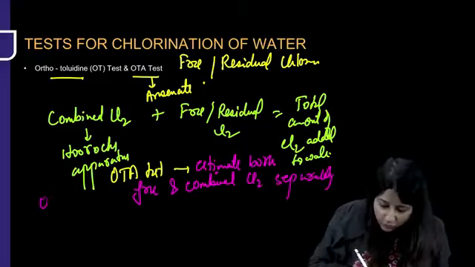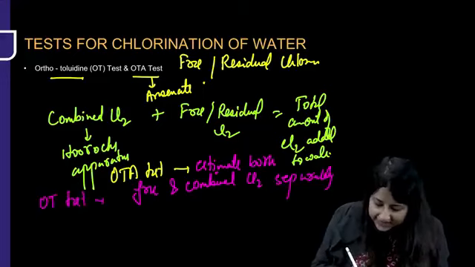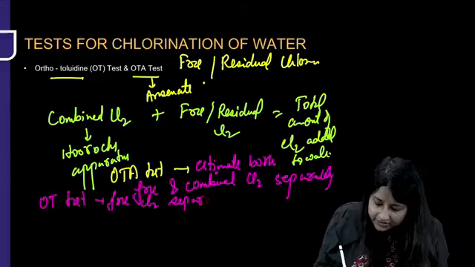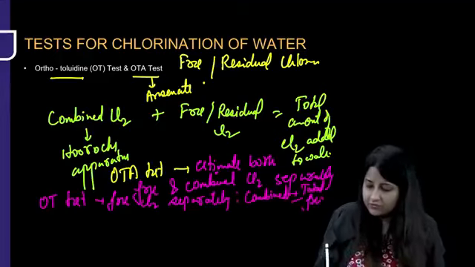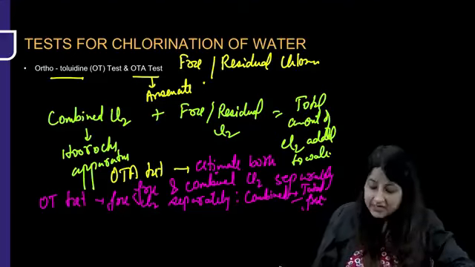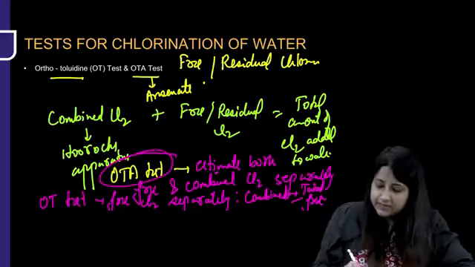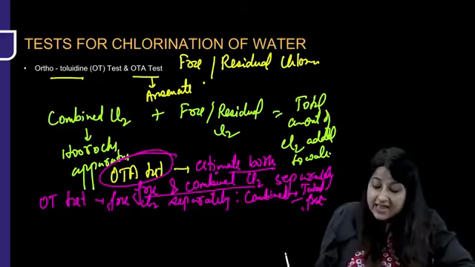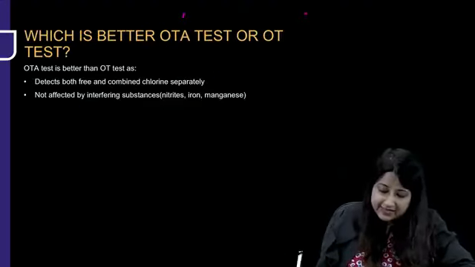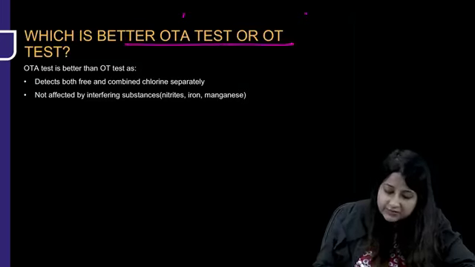And if you take OT test, it can estimate free chlorine separately but not combined chlorine. How will it estimate combined chlorine? By total minus free chlorine. So which is better? OTA test is better because it can estimate both free and combined chlorine separately. And how do you know that it is free chlorine, guys?